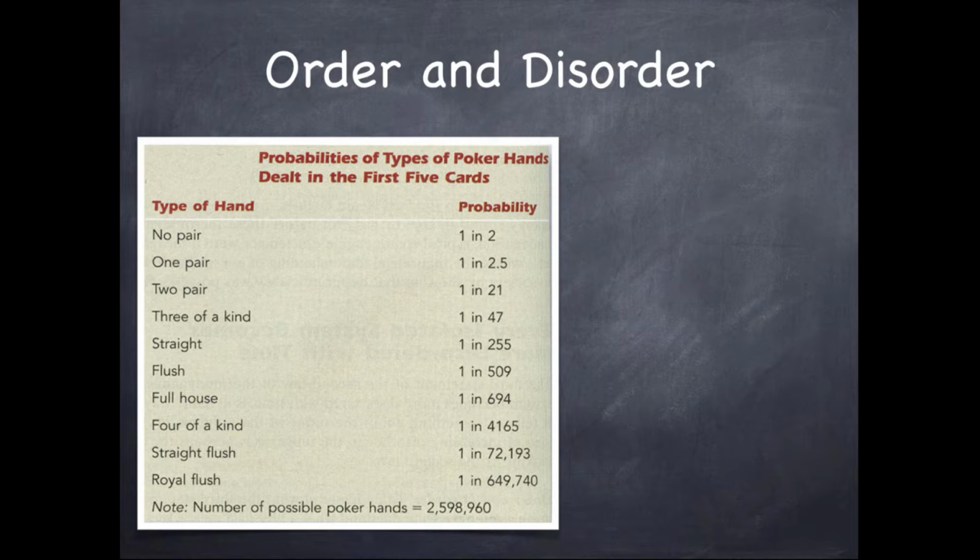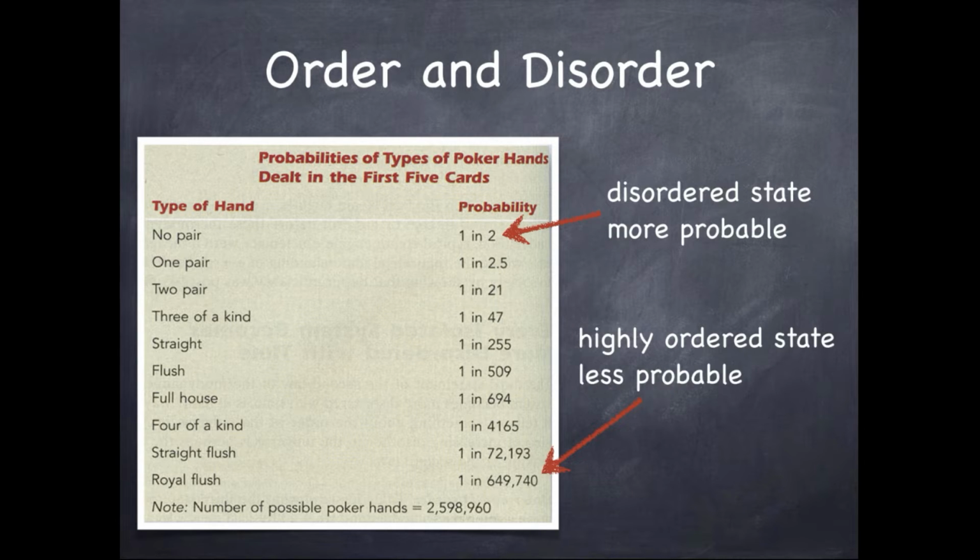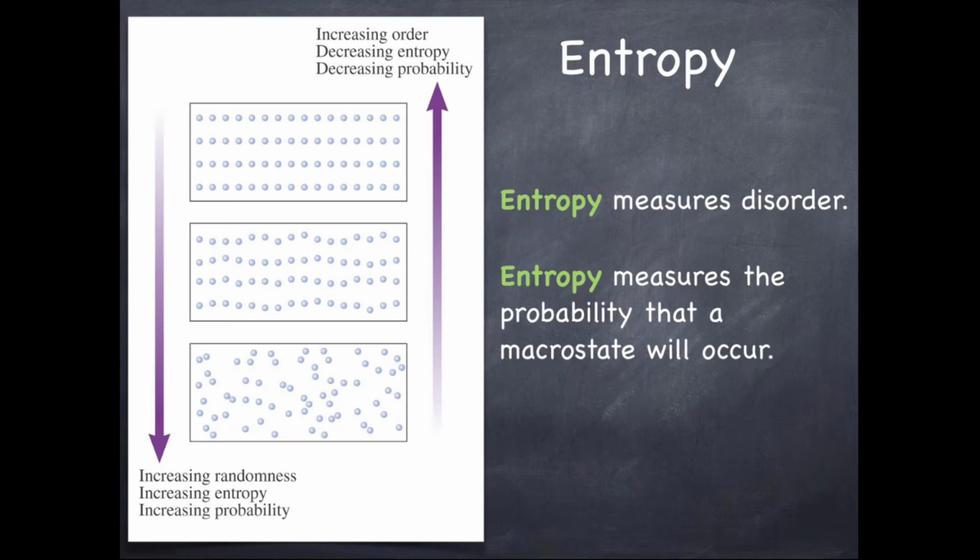And we know, if you've ever played any kind of poker or any kind of cards, disordered states are much more probable. It's really easy to get a hand that doesn't have any significant pairs, okay? It's really hard to get a hand that's like a royal flush, okay? So entropy measures disorder, and entropy measures the probability that a particular macrostate will occur.